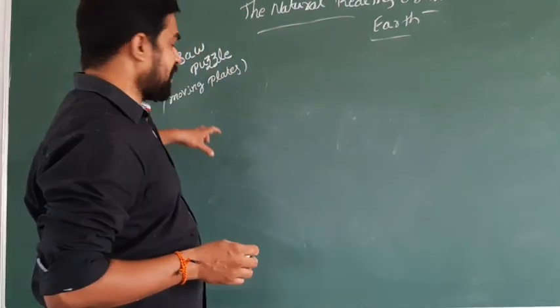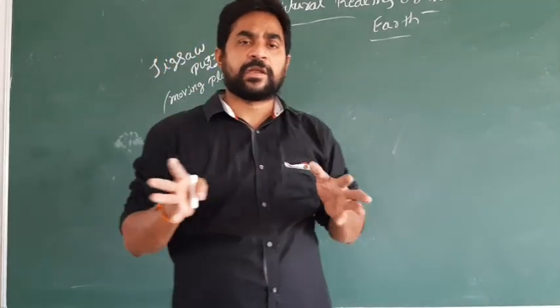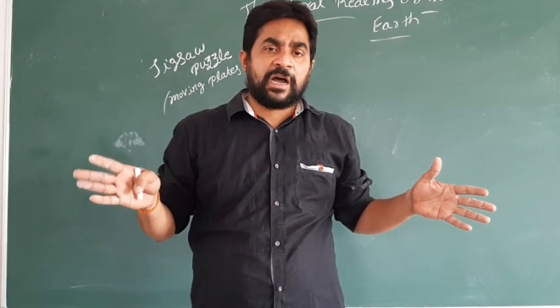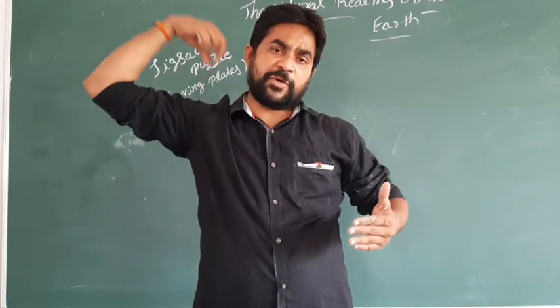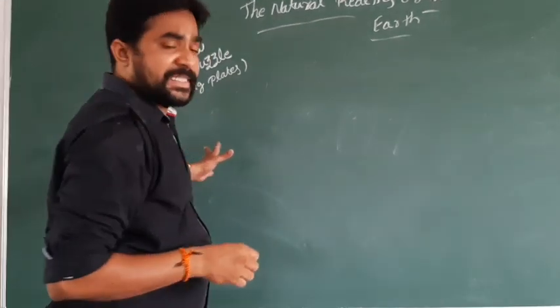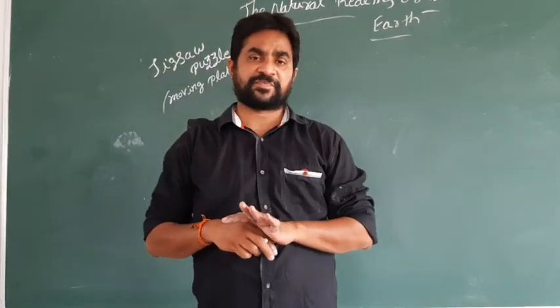Now the next thing is how the continents were presented and how the continents were spread. These are all the things I am going to cover in this lesson. The topic is continental drift, or else called moving plates.